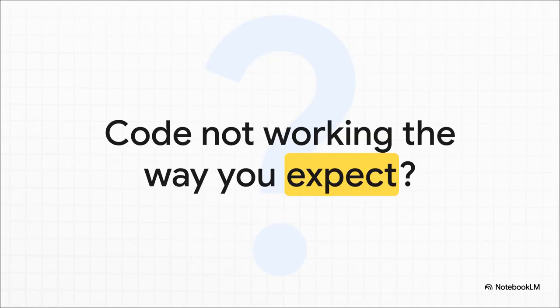I mean, we've all been there, right? You've written what looks like perfectly good code. You hit run, you're expecting something awesome to happen, and then crickets. Nothing. Or maybe even worse, something totally weird happens. It's honestly one of the most common and, yeah, frustrating parts of learning to code.